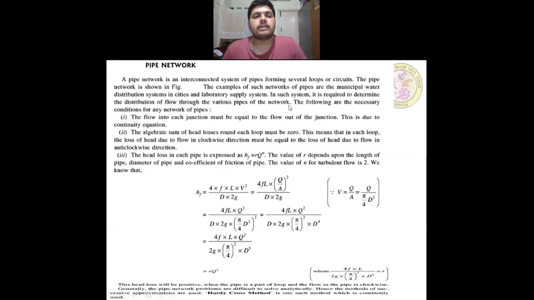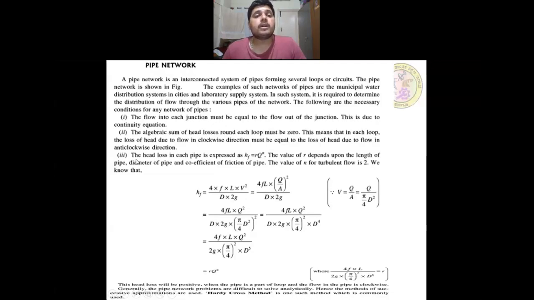The following are the necessary conditions for any network of pipes. First, the flow into each junction must be equal to the flow out of the junction. This is due to the continuity equation. Second, the algebraic sum of head losses round each loop must be 0. This means that in each loop, the loss of head due to flow in the clockwise direction must be equal to the loss of head due to flow in the anti-clockwise direction.